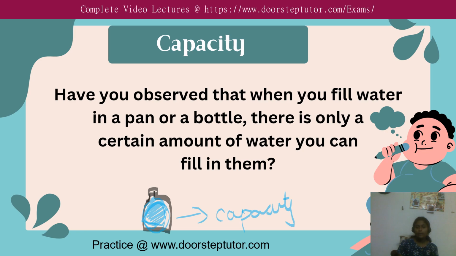Or when you take a pan and you are sauteing some vegetables, there can only be a certain amount of vegetables inside that. If you exceed that limit, then it will overflow. So that is called capacity.